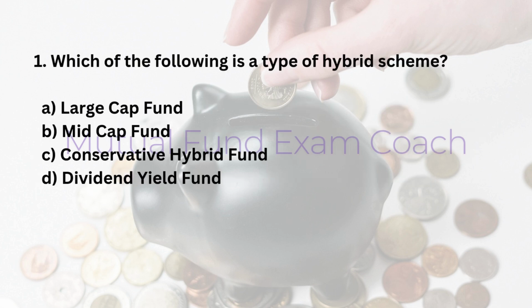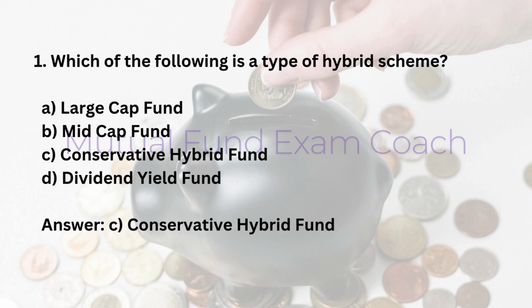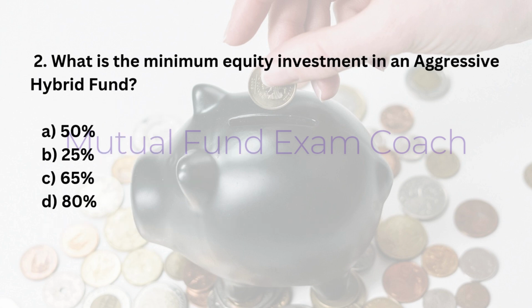1. Which of the following is a type of hybrid scheme? A. Large cap fund. B. Mid cap fund. C. Conservative hybrid fund. D. Dividend yield fund. Answer: C. Conservative hybrid fund. 2. What is the minimum equity investment in an aggressive hybrid fund? A. 50%. B. 25%. C. 65%. D. 80%. Answer: C.